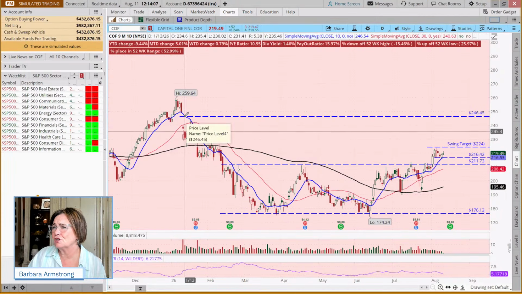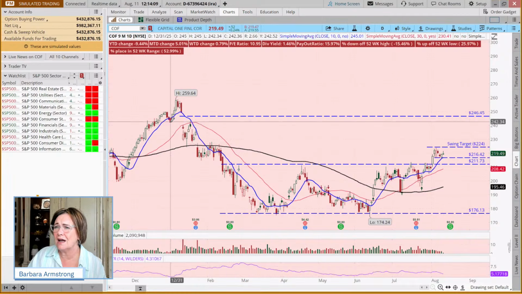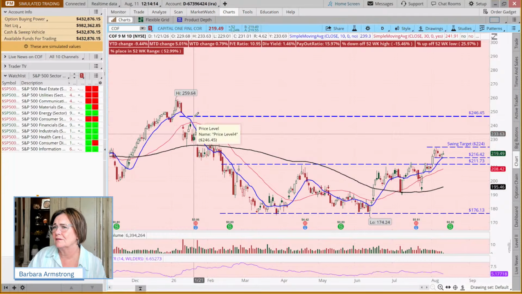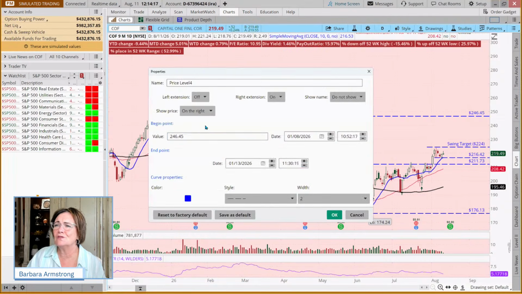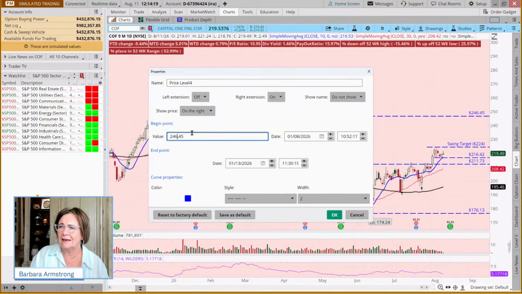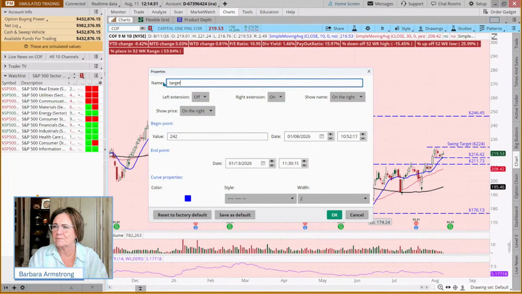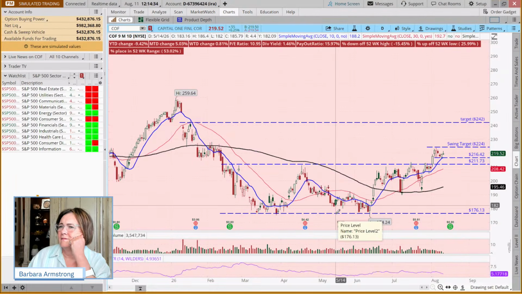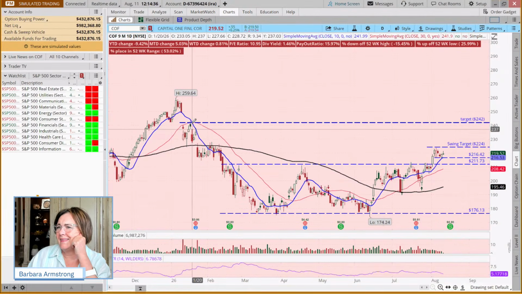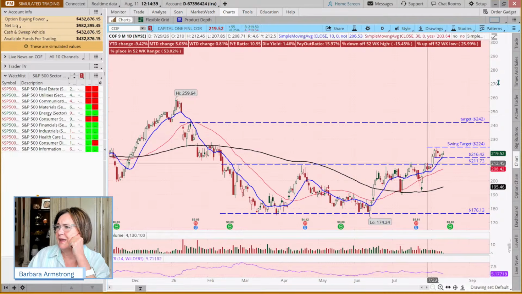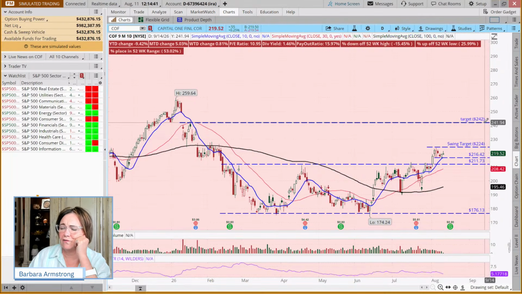So how about we make our target around the 242 level, so that we don't get most of the way there and then it rolls over and pulls back? We'll make this 242 our target, which is at this top here, as opposed to going that little bit higher to 246.